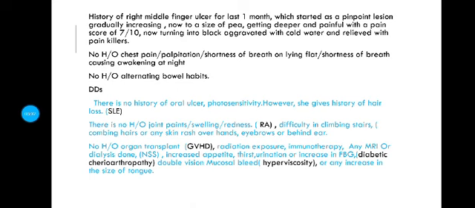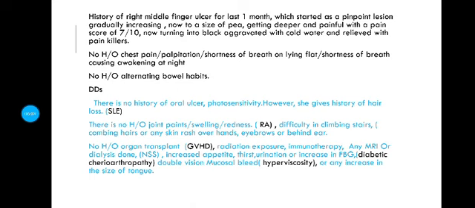Then in the next paragraph of the HOPI, you have to discuss and rule out all other differential diagnoses of skin tightness. You have to rule out SLE: there is no history of any oral ulcers, photosensitivity. However, she gives history of hair loss. There is no history of joint pain, swelling, redness. We are going for RA. No difficulty in climbing stairs, combing hair, or any skin rash over the hands, eyebrows, or behind ears, for polymyositis.